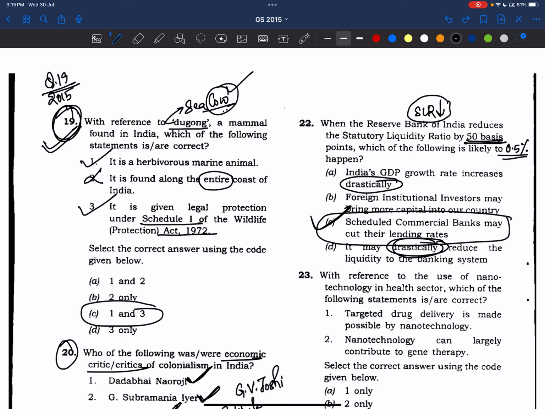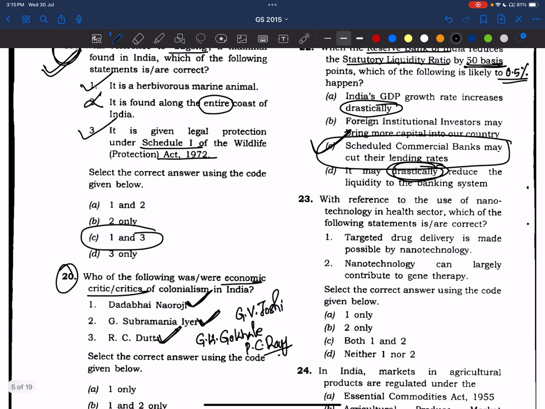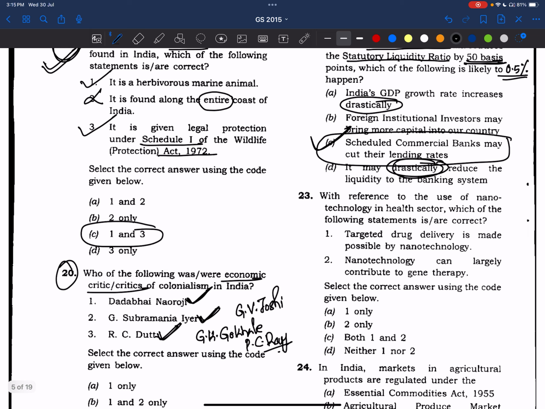See here, what are the important things? We have to read about RBI and its tools, SLR, right? And there are other tools of RBI. We have already discussed in 2013 and 2014 that RBI becomes very important. The banking system becomes very important, its tools and all these things. Let's not discuss it again and again. We'll read from the relevant source, whichever source we are following.